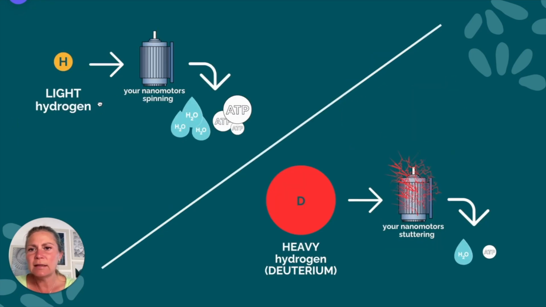Here you can see light hydrogen. It goes in and the nanomotors spin and produce ATP and water in large quantities. And then on the lower half you can see a bigger hydrogen atom that is deuterium that cannot fit into nanomotors. It makes them stutter, and this way they get broken and they produce less energy for us in the form of ATP and water.